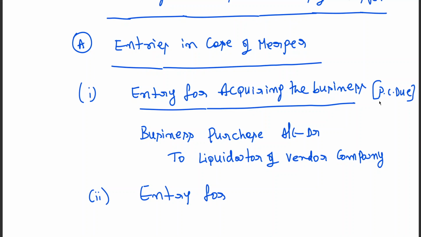Then you will be writing entry for recording of assets and liabilities, reserves, whether statutory reserve or not, at their respective book values. See, after acquiring the business, the transferee company, purchasing company, will be getting the assets and liabilities transferred from the transferor company.